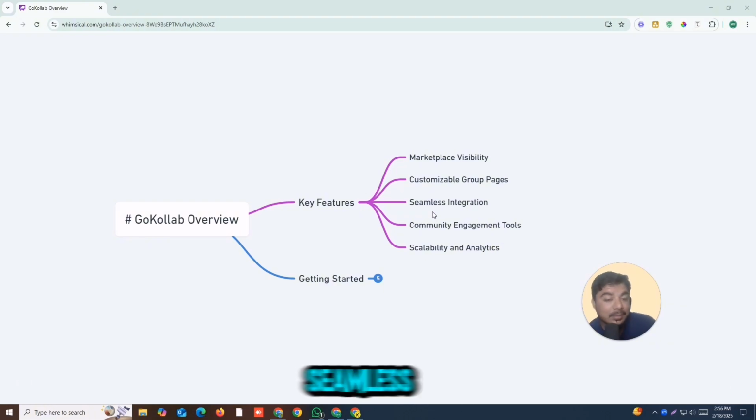with private and public groups as well. Seamless integrations: you can integrate with automations, emails, SMS, whatever you want. For example, when someone submits to join your community, you can simply go and automate an SMS to say, hey, congratulations on joining this. All these things will happen automatically. I will show you in a while.